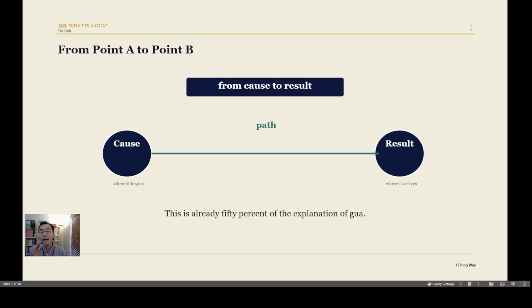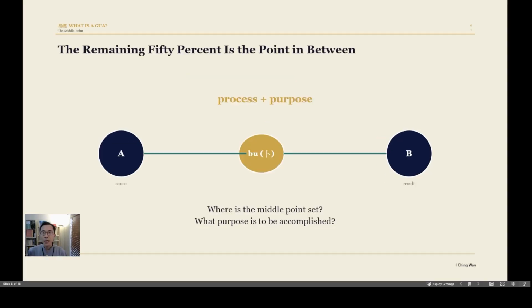So if we don't have that dot, it's only 50%. So right now we add this dot into the line, right? So we have the cause, we have the result, and what is the dot? The dot is your purpose, how you want to complete it, right?